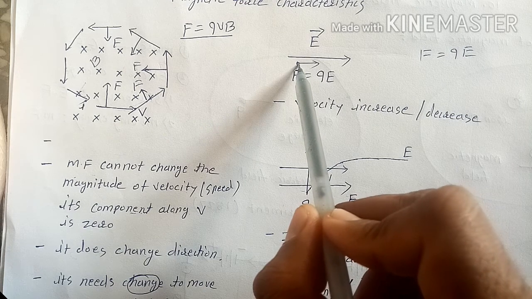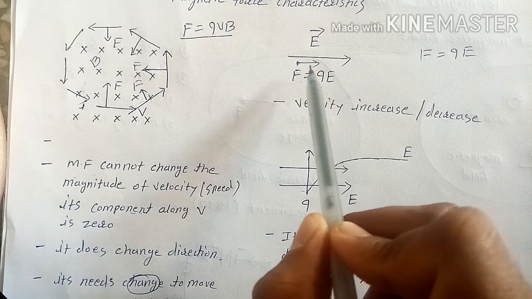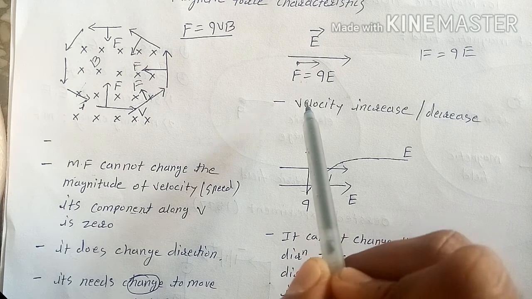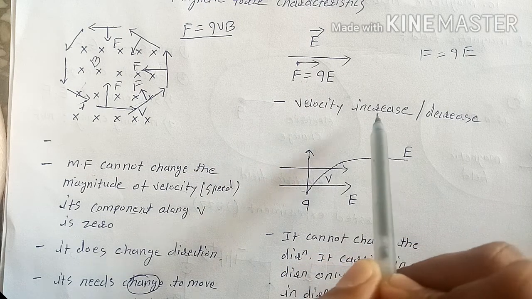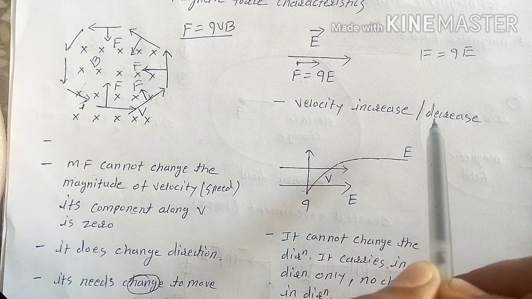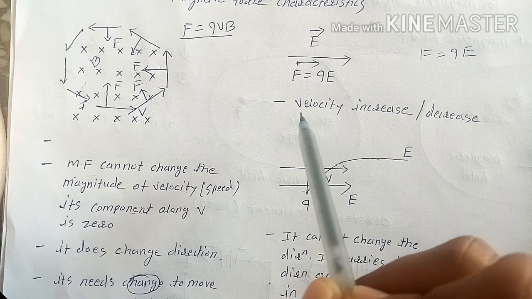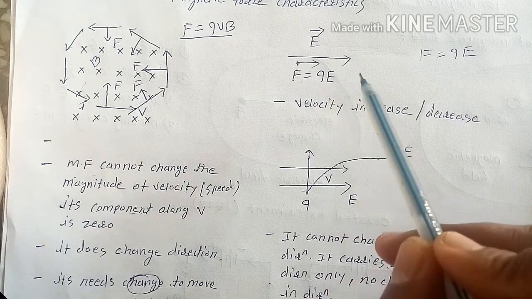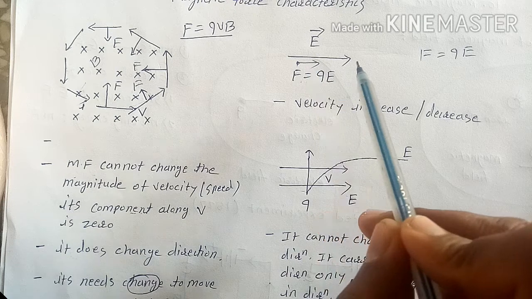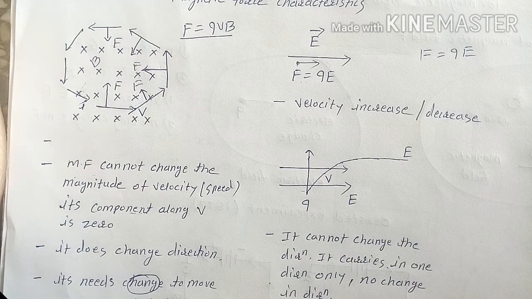So now if a particle is here, it experiences a force in the direction of the electric field, and that force gives it acceleration, and because of the acceleration, velocity increases. That is, the magnitude of velocity, the speed, increases. What happens to its direction? The answer is the direction does not change; it keeps on moving in the direction of the electric field.